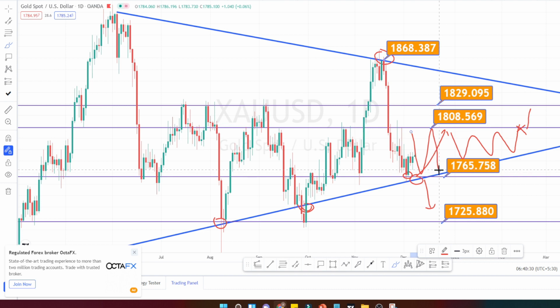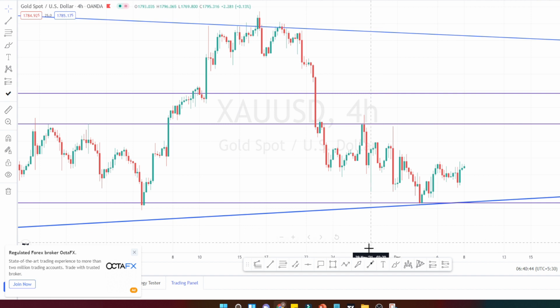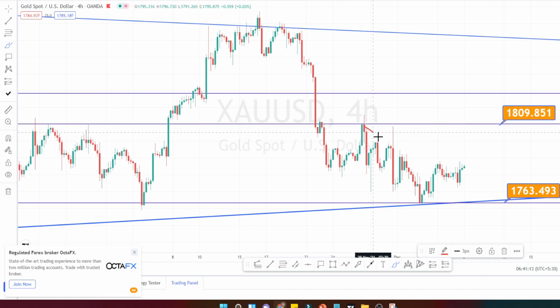Let us do the analysis in 4 hours time frame. I am in 4 hours time frame now. So we can clearly notice that the current price action has tested this resistance level of 1809 and it has taken a downtrend and tried to break this support level, but it couldn't break this. Currently the market is on a bullish trend trying to retrace and test this resistance level again. So it is forming a zigzag pattern within this support and resistance levels. So from the 4 hours time frame, we can see that the price action is in a bullish trend and it is a range bound market for now.